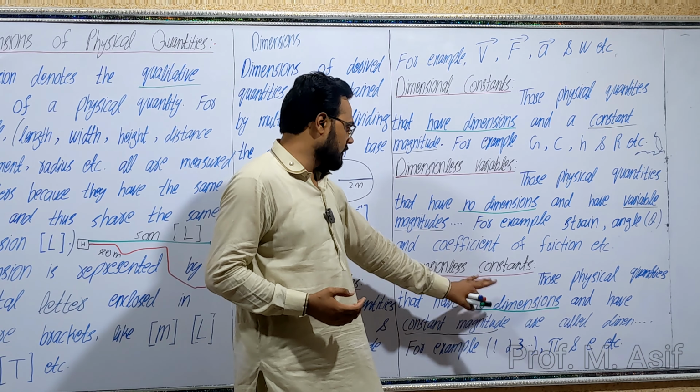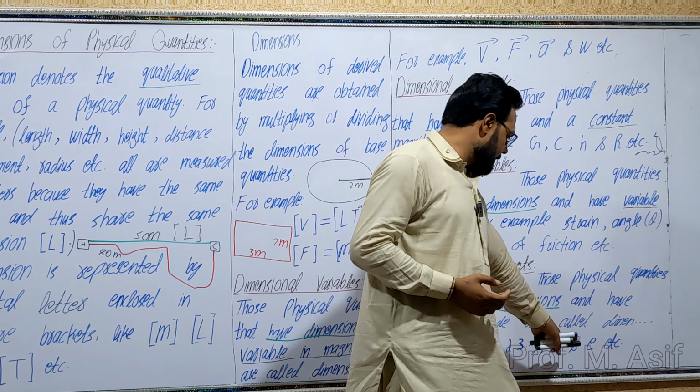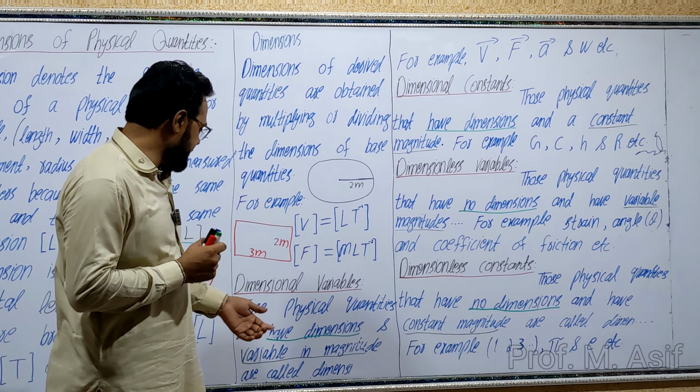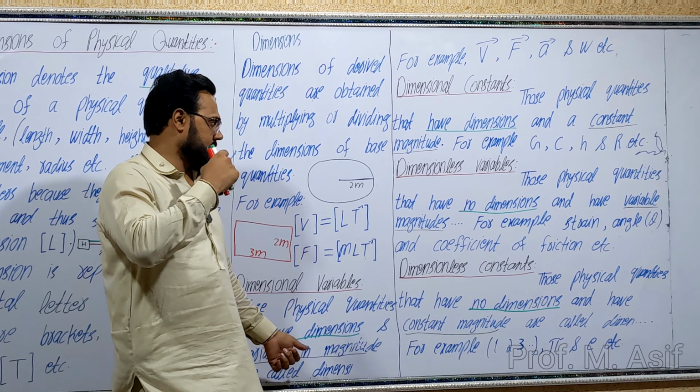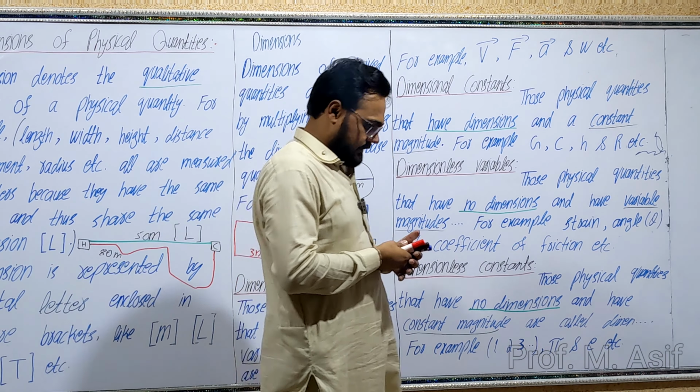For example, 1, 2, 3, pi, or exponential e, etc. Now, it's a basic trick to remember it. Now, let me explain these examples.